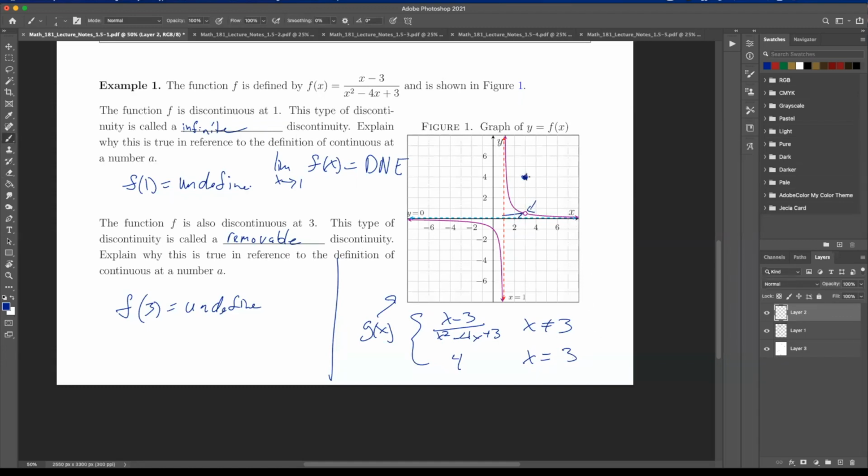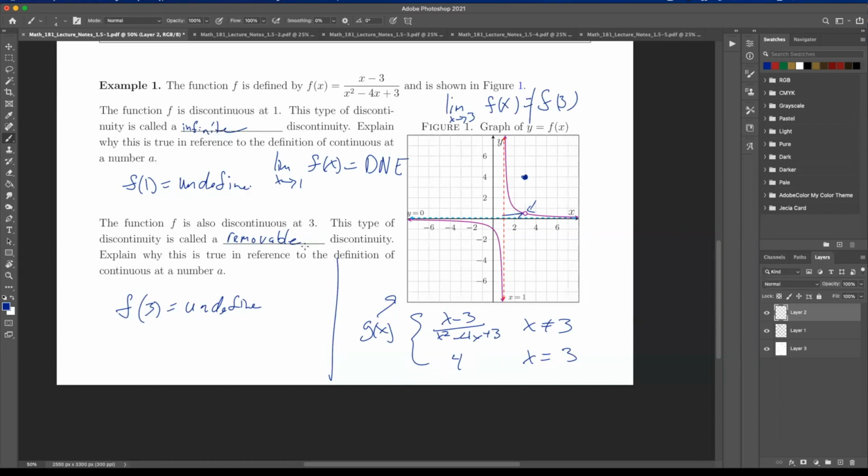So what's our problem now? The problem now is that our limit's defined, but I didn't leave myself room, so I'll write it up here. The limit as x approaches 3 of f of x does not equal the function value at 3. Because here the limit's defined and it's a half, but the function at 3 is 4, right?